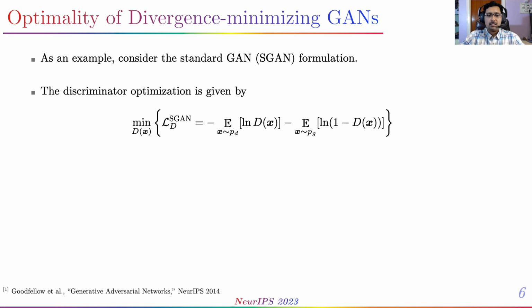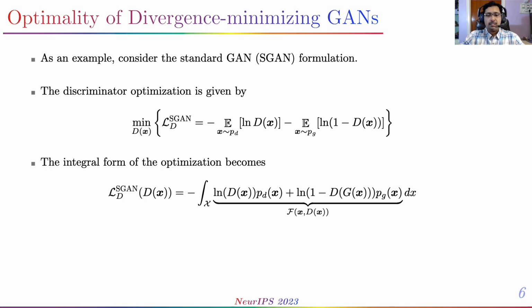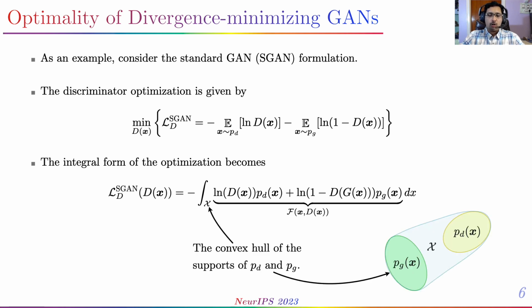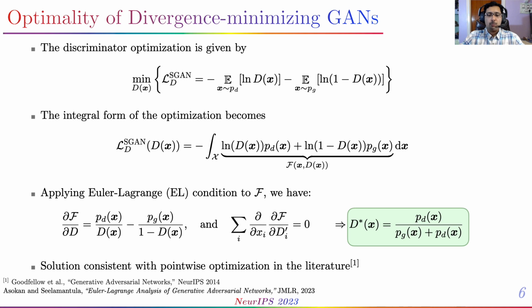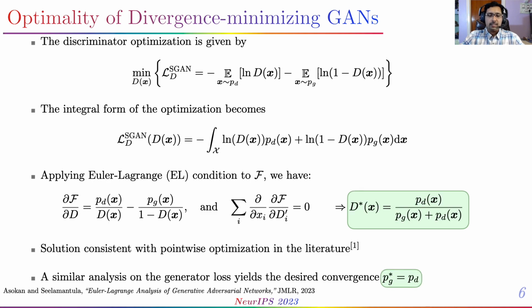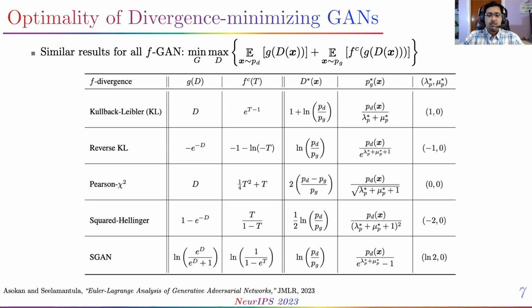As an example, consider the standard GAN loss. The expectations, rewritten in their integral form, fit within the Euler-Lagrange analysis framework, the integrals being defined over the convex hull of the supports of P_D and P_G. Applying the EL condition yields the optimal SGAN discriminator, which is consistent with the result derived with pointwise optimization in the baseline work. The EL approach also yields the desired optimality condition that P_G star is P_D, the data distribution, when considering regularizers that enforce P_G to be a valid distribution. For similar derivations for all major FGAN variants, be sure to check out the paper. We also derive general solutions to non-saturating GAN losses and LSGAN with various choices of class labels.